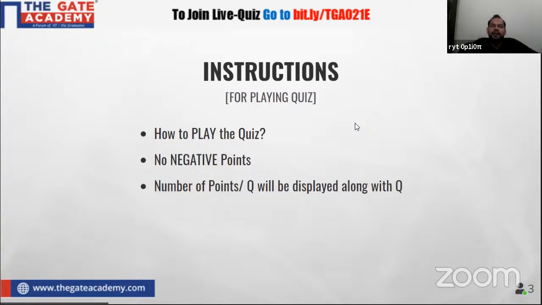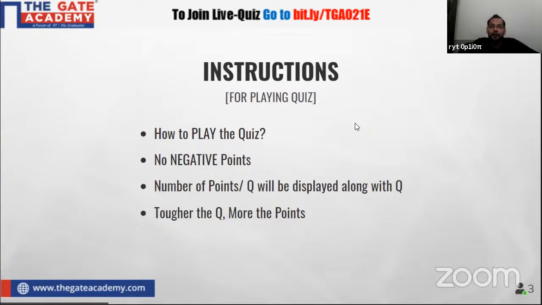Whenever you see any question on your mobile or laptop, there will be a timer and the maximum points for that particular quiz. It will be mentioned along with the question. Is it okay? Any doubt? Fine. Now come to the next part.